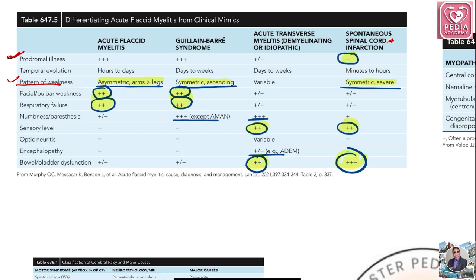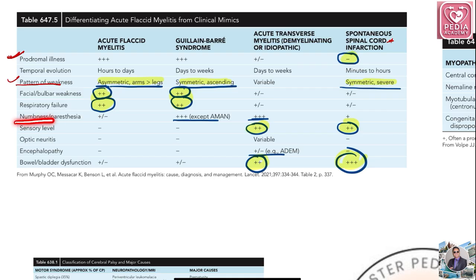Again, very much important. Facial or bulbar weakness is the hallmark of acute flaccid myelitis and of GBS in later stages, but in the other two it is plus minus. Similarly, if facial bulbar weakness is there, respiratory failure goes hand in hand. So in acute flaccid myelitis and GBS, it is present in severe form at the end stage of the disease.